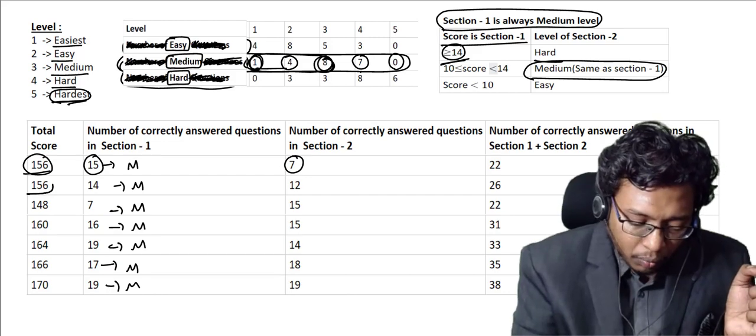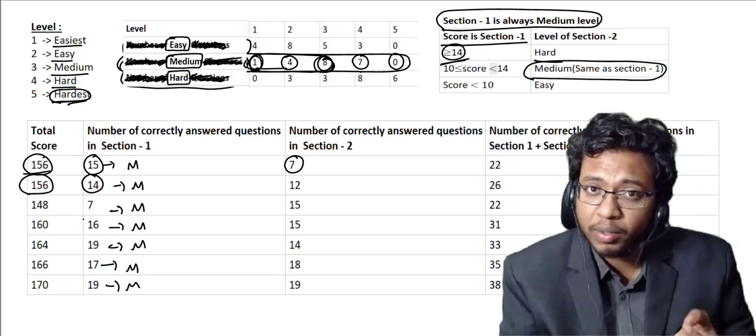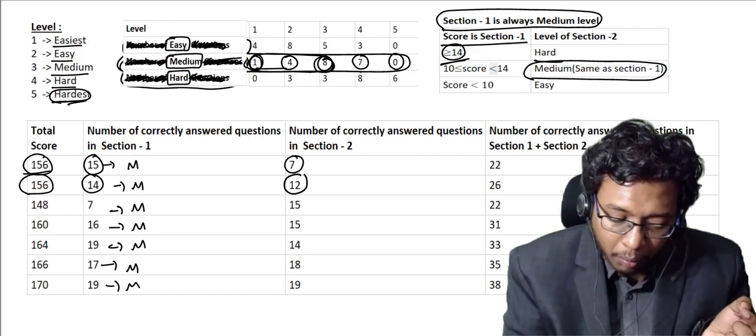Now this other person again scored 14 in the first section. That means his second section also will be difficult. In the second section, he scored 12 here.